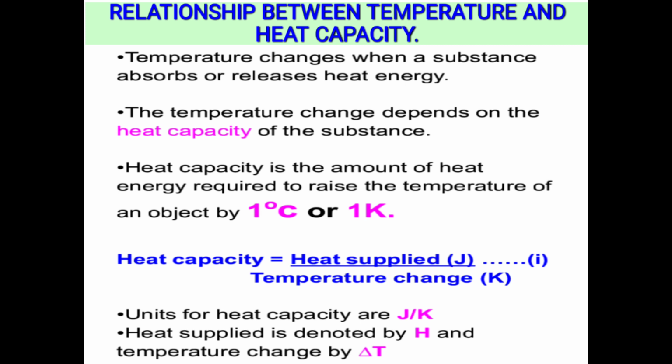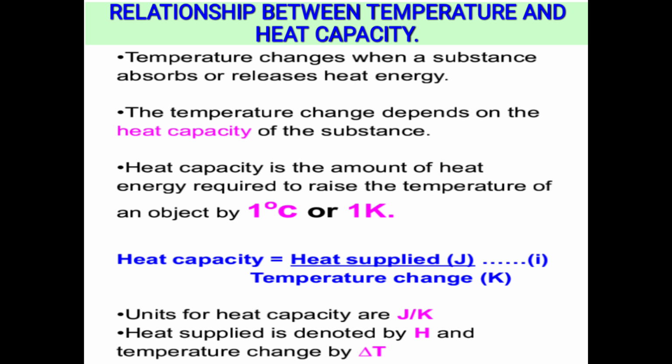So what do we mean by heat capacity here? Heat capacity simply means the amount of heat energy that is required to raise the temperature of an object by 1 degree Celsius or by 1 Kelvin. So that amount of heat that you need to raise the temperature of a given object or a given substance by 1 degree Celsius or 1 Kelvin, we call that the heat capacity.